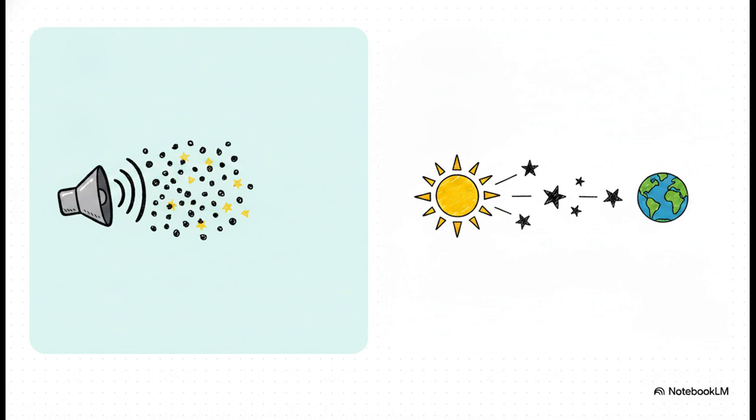But on the right, we have electromagnetic radiation, which includes things like visible light. These waves can travel through completely empty space. And honestly, this is a massive revelation. Because light can travel all the way from the sun through the vacuum of space to reach Earth, we know definitively that light cannot be a matter wave like sound. It plays by an entirely different set of rules.